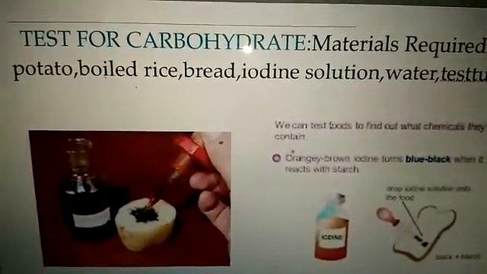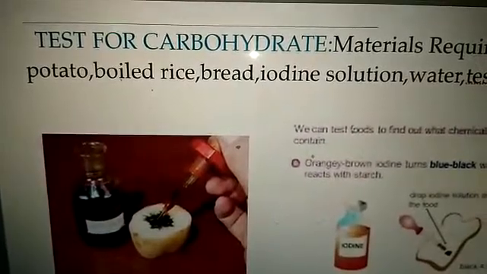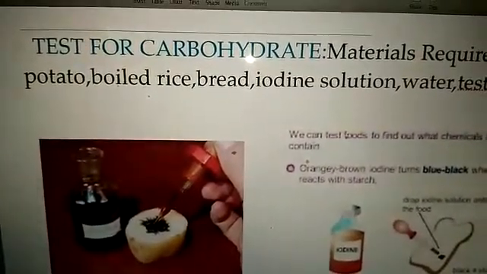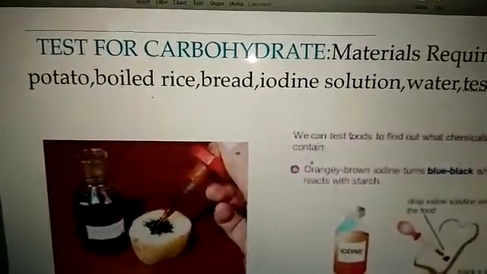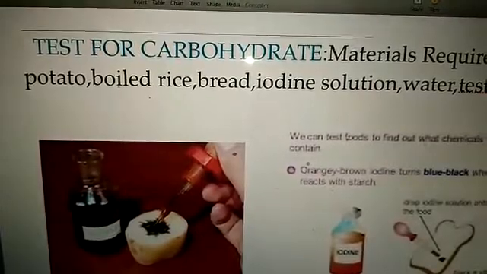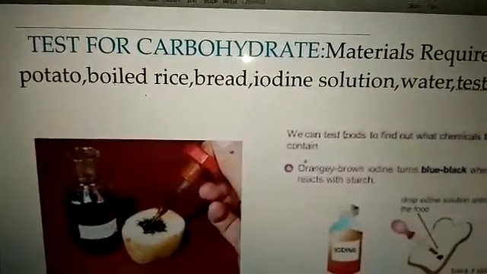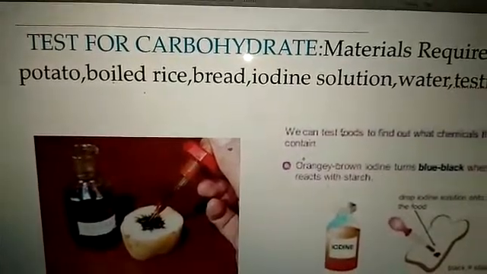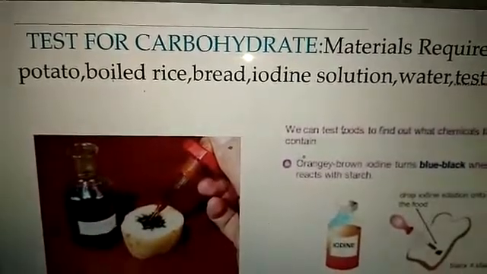Now, first of all, you can see in the picture that a potato has been taken and cut into half. Now, when it is cut into half, the peel side is put up and an iodine solution is taken. With the help of a dropper, a few drops of iodine solution have been put on the peeled side of the potato. We can see that the color changes to blue-black. This color change shows the presence of starch.